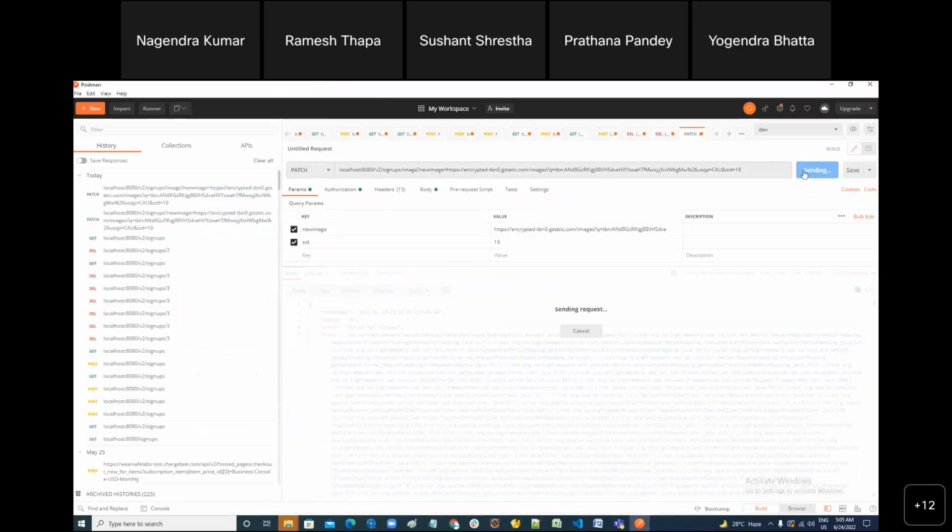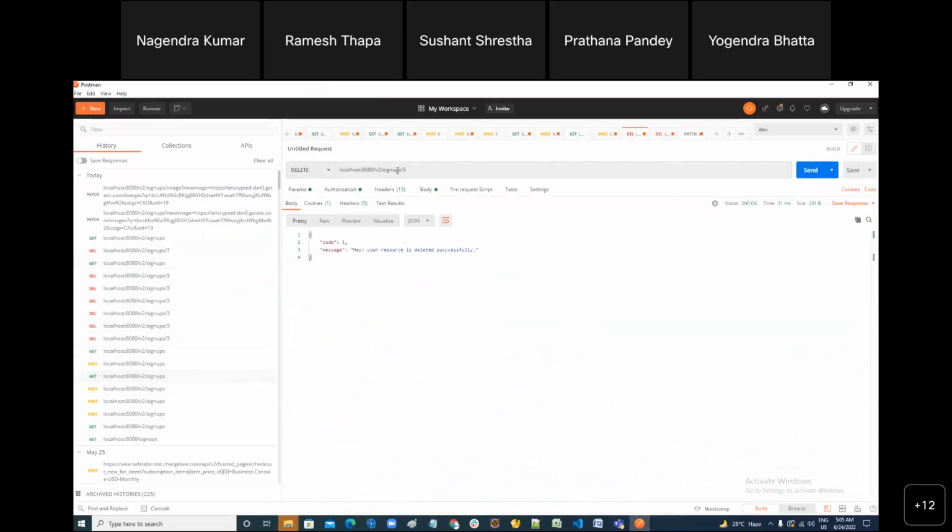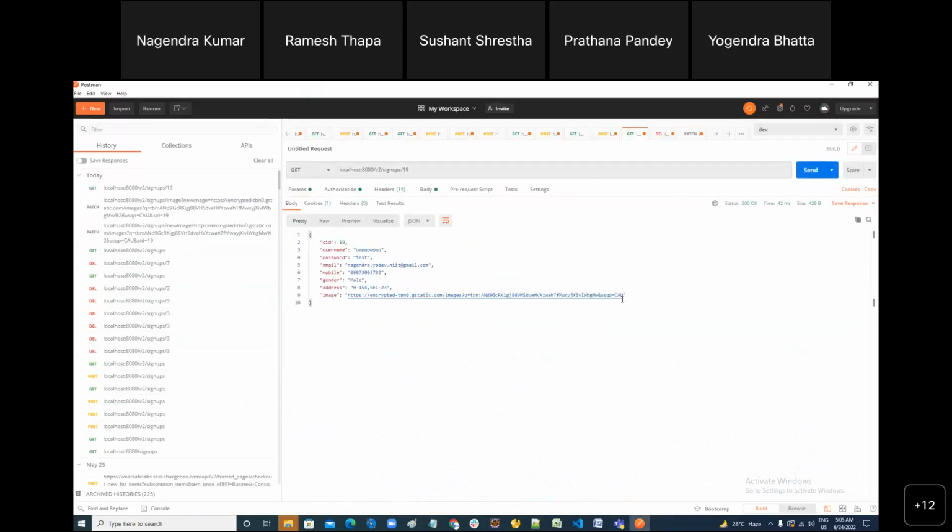Now it should work. Can you see this? If you fetch it, the record for 19, the image is updated. So you can fetch the record of 19. You can use get, and here you can use a path type variable. Use get and here you can pass 19. Like this, it is updated.